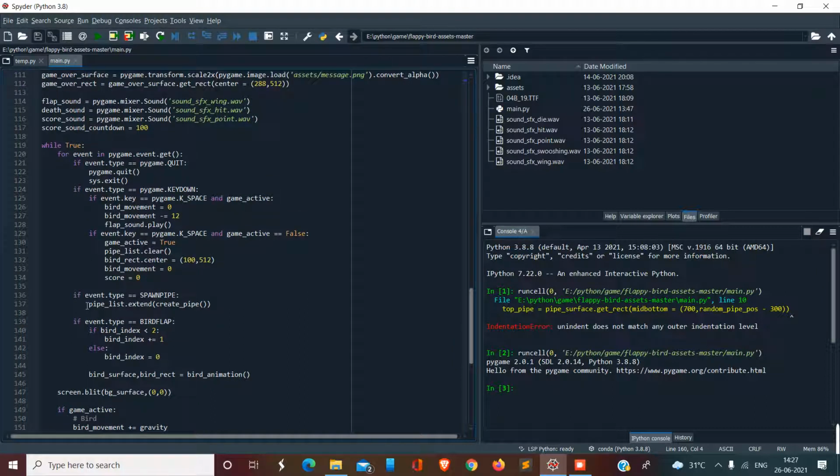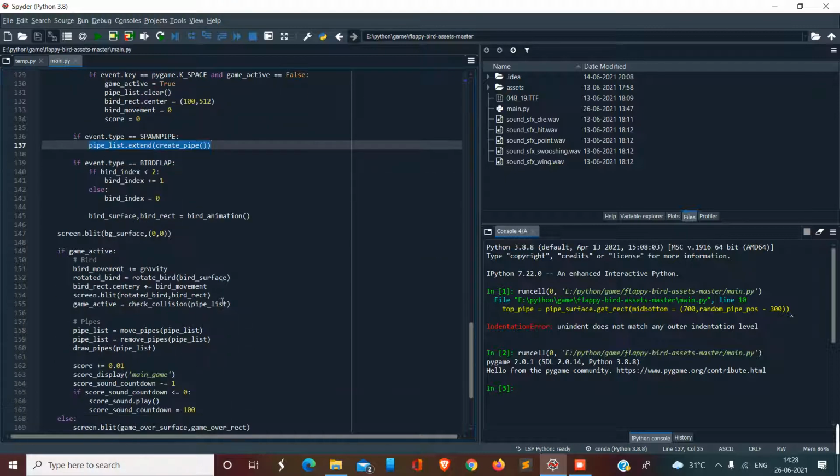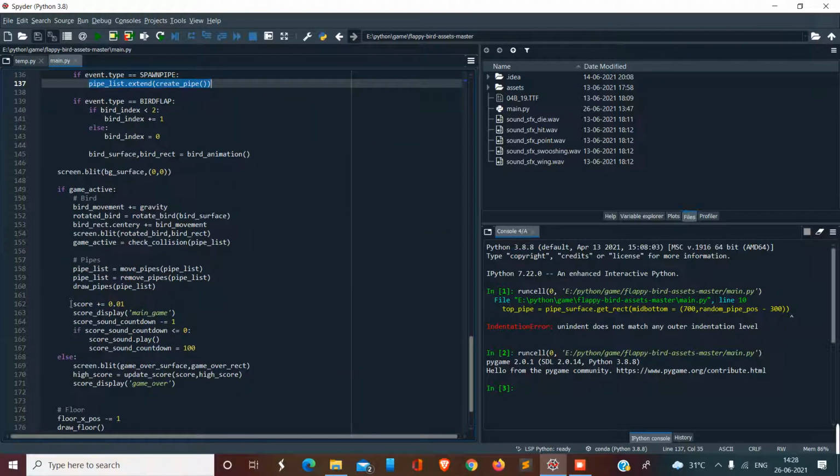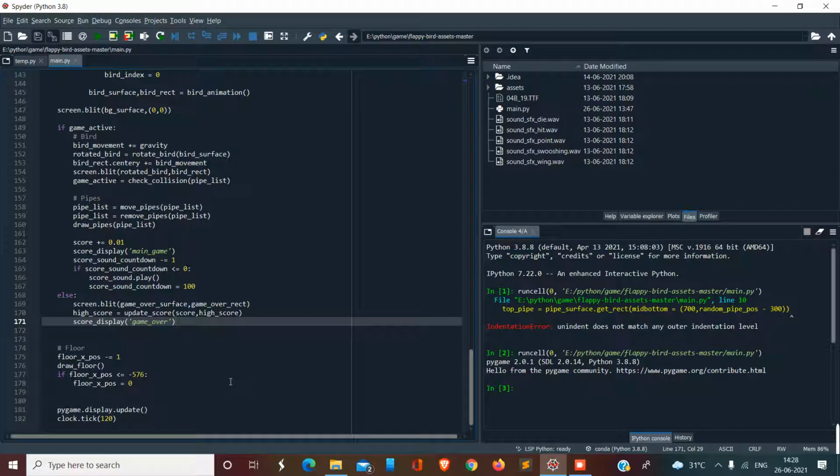Event type spawn pipe creates pipes every 1200 milliseconds. Then the score is updated with every 1 millisecond by 0.01, score display main game, and score sound displayed. And when the game is over, the game over screen is shown, and the high score is updated. Here is the floor, which is the base.